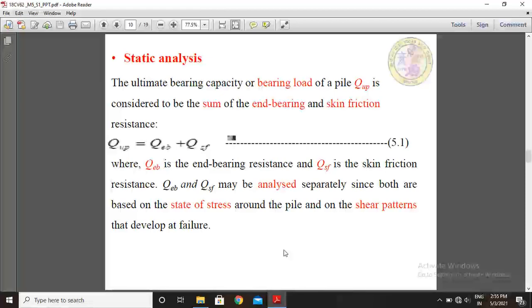The equation based on this definition is Qup = QEB + QSF, where QEB is the end bearing resistance in kilonewtons and QSF is the skin friction resistance, also in kilonewtons. QEB and QSF may be analyzed separately since both are based on the state of stress around the pile and on the shear patterns that develop at failure.